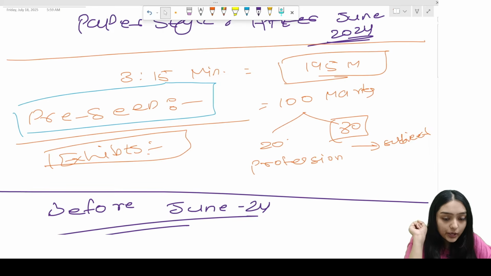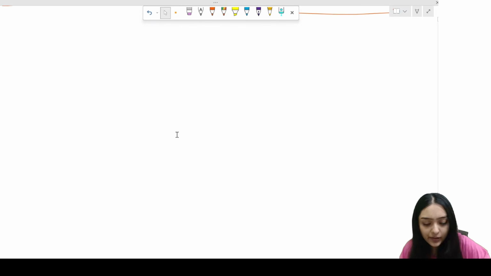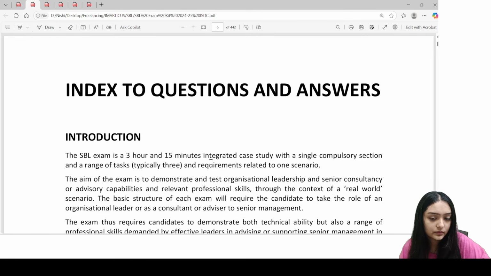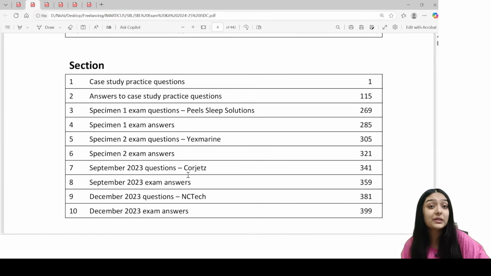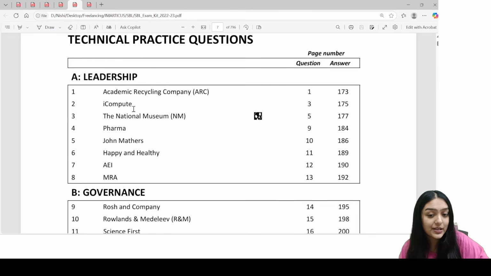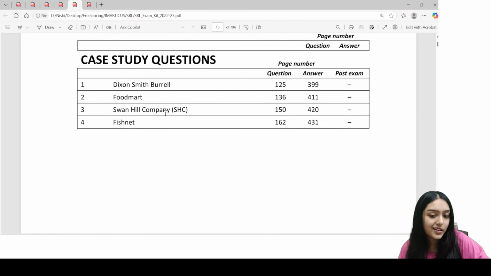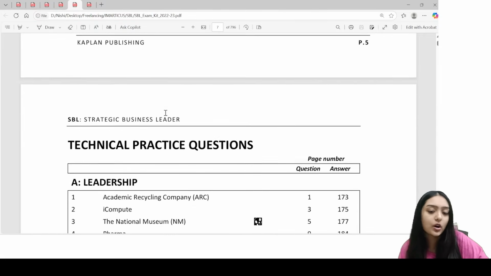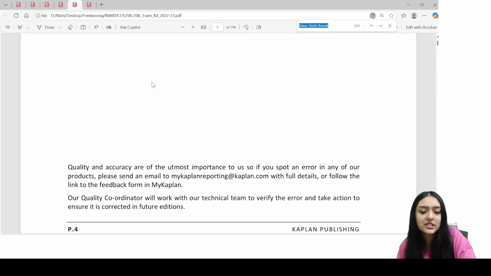Okay. Now coming on to, I hope you're clear how you will start drafting. Again, I'll show you how many papers are available. Okay, hold on. See, there are almost 10 papers available, and apart from that, I'll share this as well. You'll find more questions, Fishnet at least. There is Duals company as well available. Or else I do have Duals company questions, so I'll share them with you. It is available in this only, but the problem with this exam kit is you cannot find it.